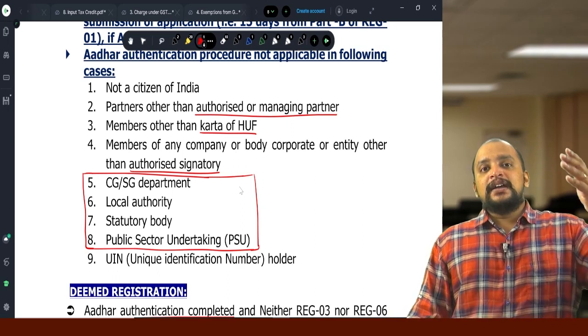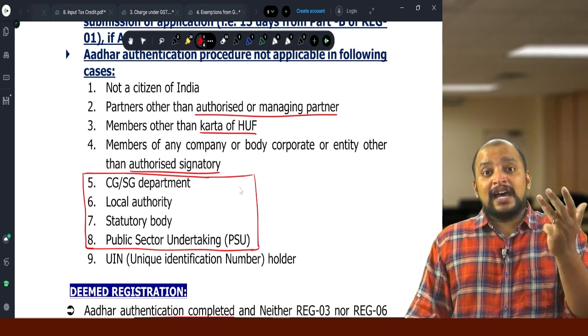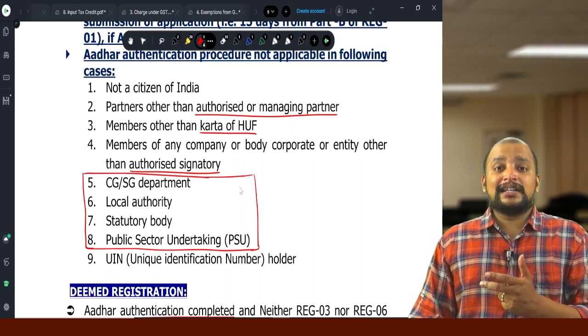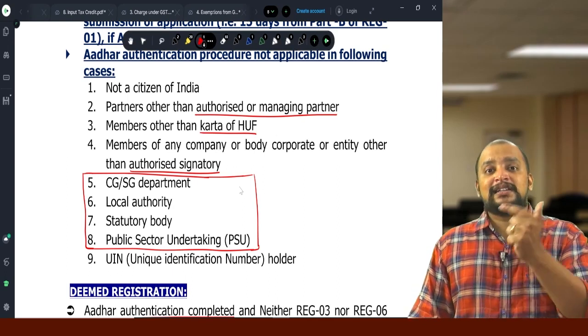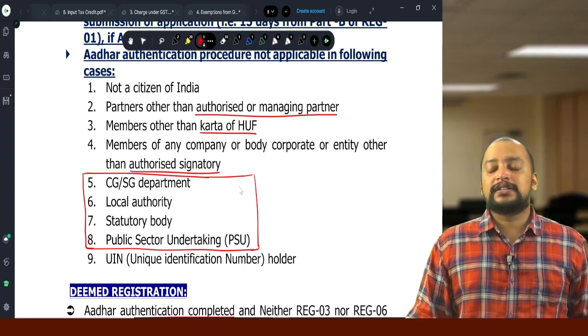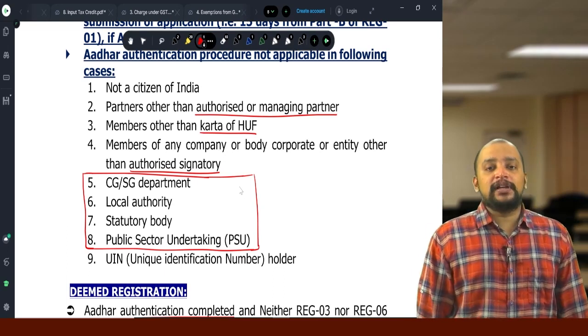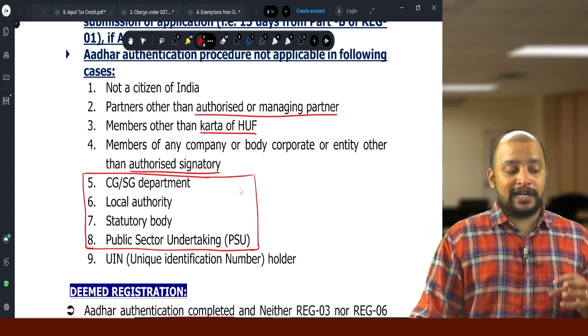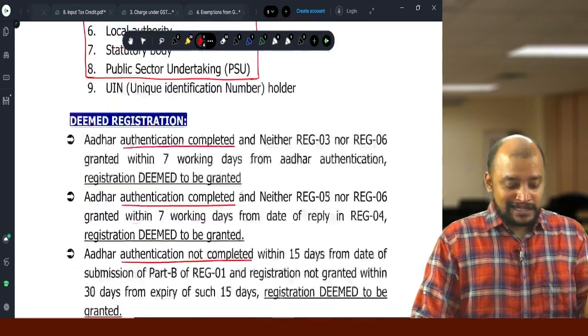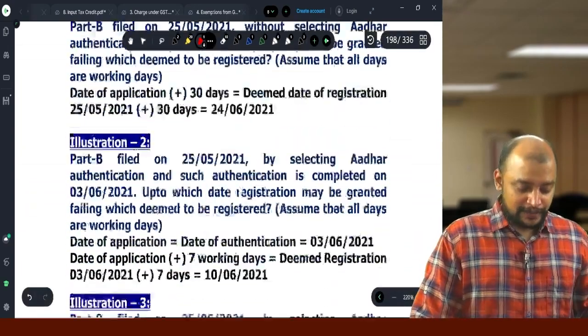So, not a citizen of India, other than Karta, other than managing or authorized partner, other than authorized signatory, those 4 points. Then next, UIN holder. So these 9 people are not required to undergo authentication. So that can be tested as a short note question.